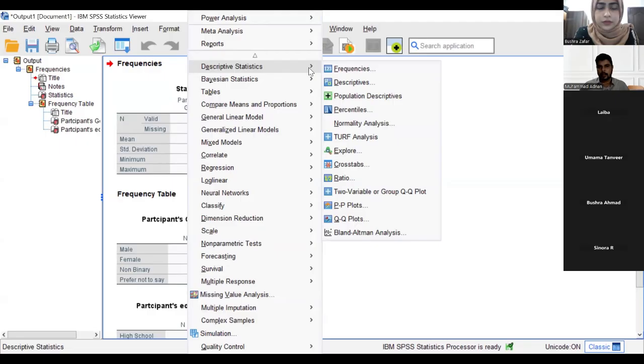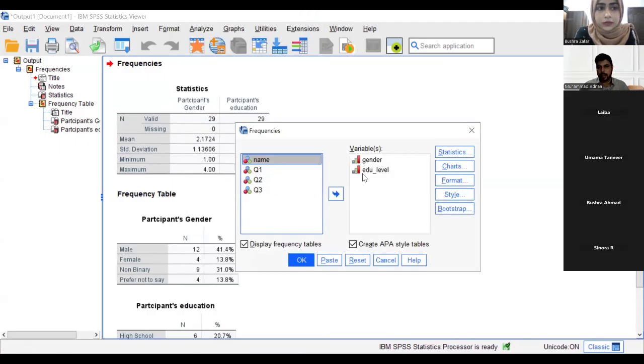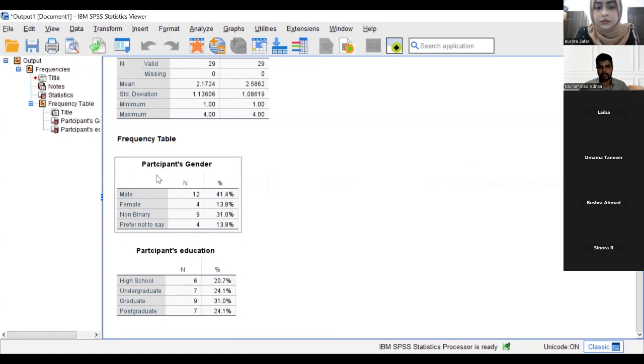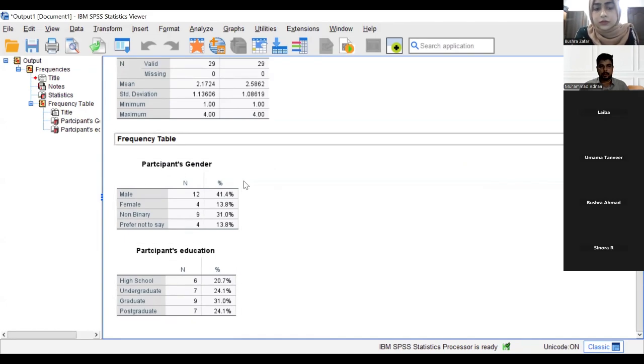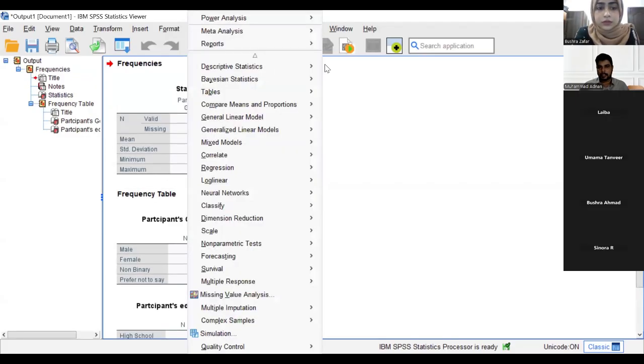When I click on Frequencies, you can see the variable options here. I put the variable that I need the frequency for in this dialog box and click OK. After OK, I get this type of description: the participant gender and the participant education. The high school is 6, and that's one. The second step is that I can get the descriptives of this data.